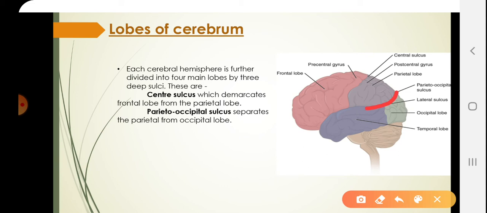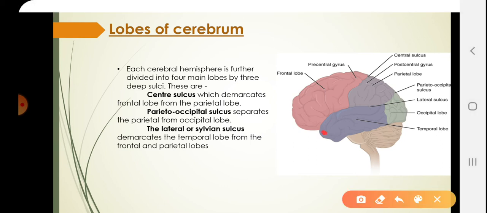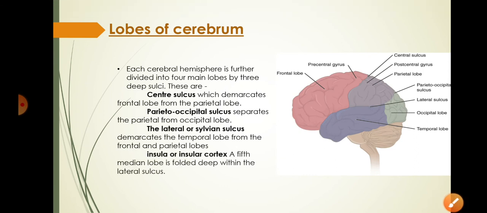Then lateral or sylvian sulcus. And there is a fifth median lobe which is folded deep within the lateral sulcus, called insula or insular cortex, which is not clearly visible.